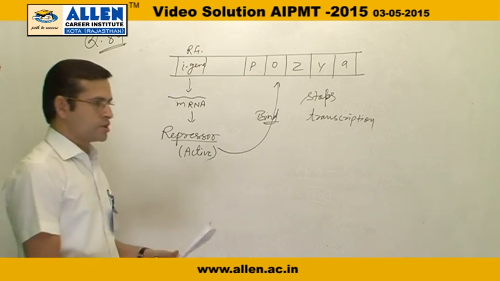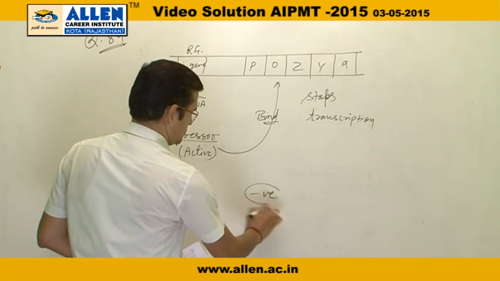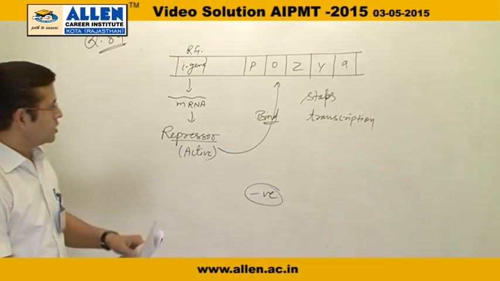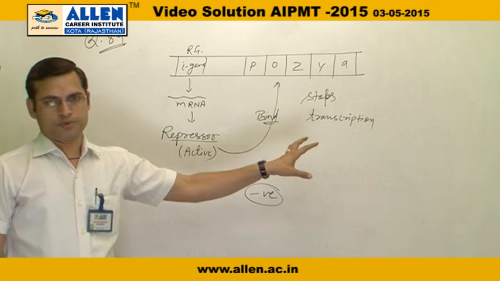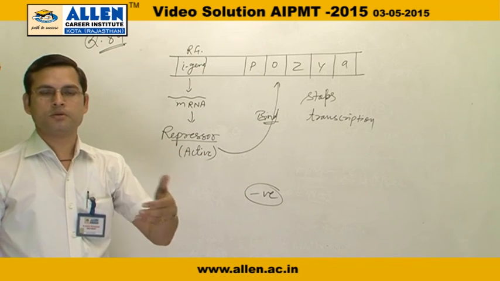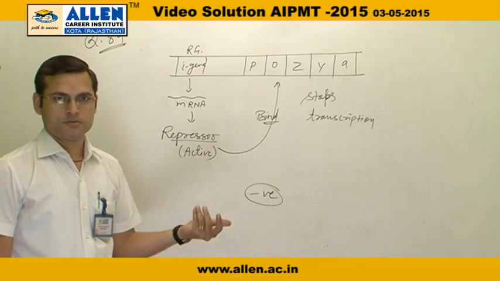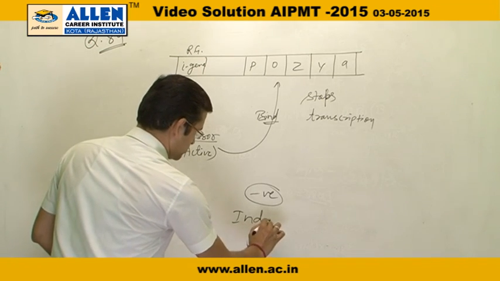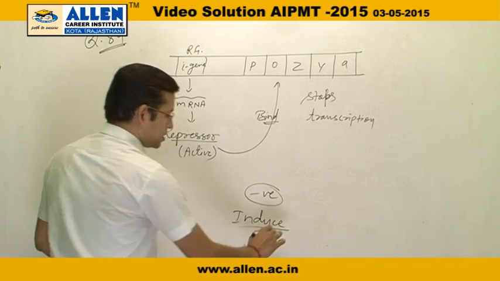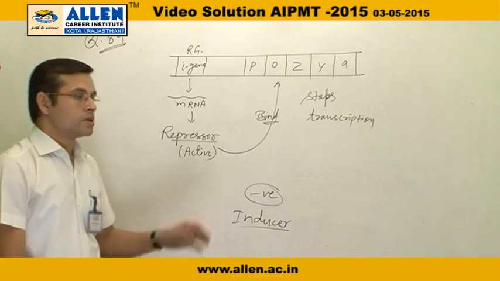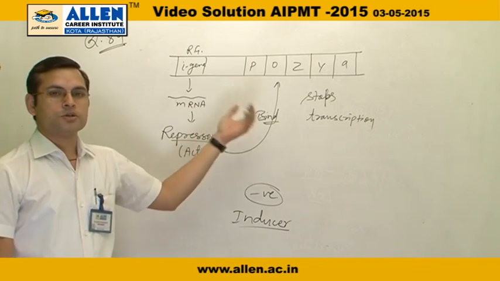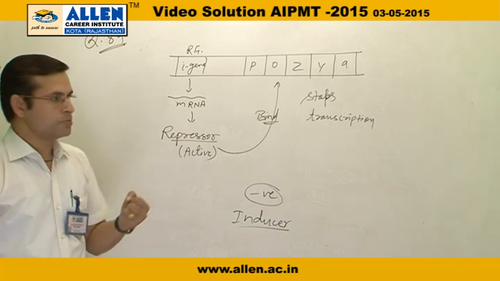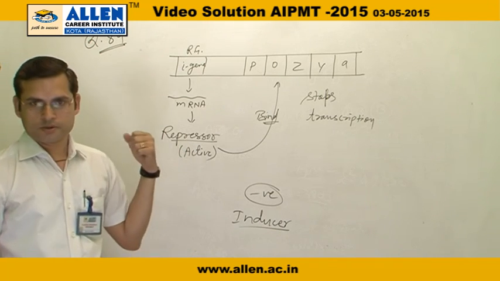So the regulation mode for this one is negative. And because the repressor is inhibiting the transcription, we require someone who activates it. For that we have the inducer lactose. Lactose is the inducer, and it induces the working of the lac operon by deactivating the repressor.